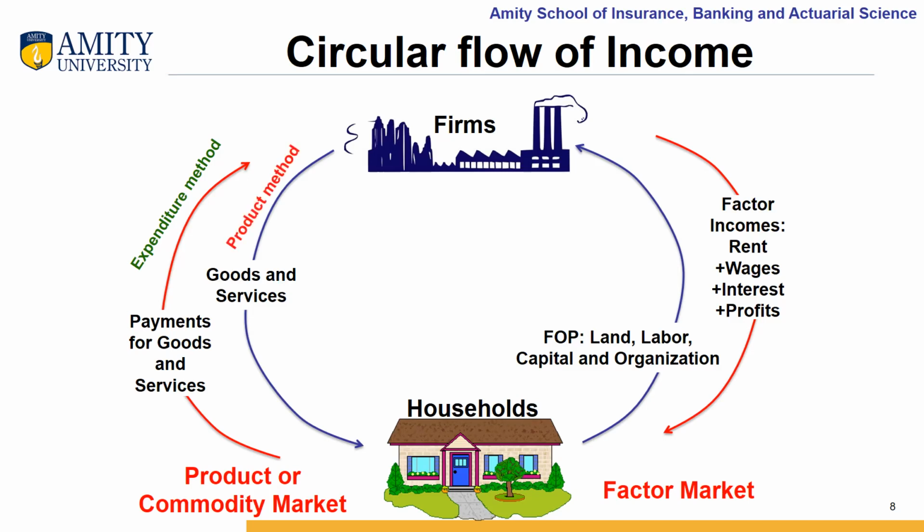If we measure the aggregate value of final goods and services produced by all firms, it will be known as product method. And if we measure the sum total of all factor incomes received by households, it is known as income method of measuring national income.